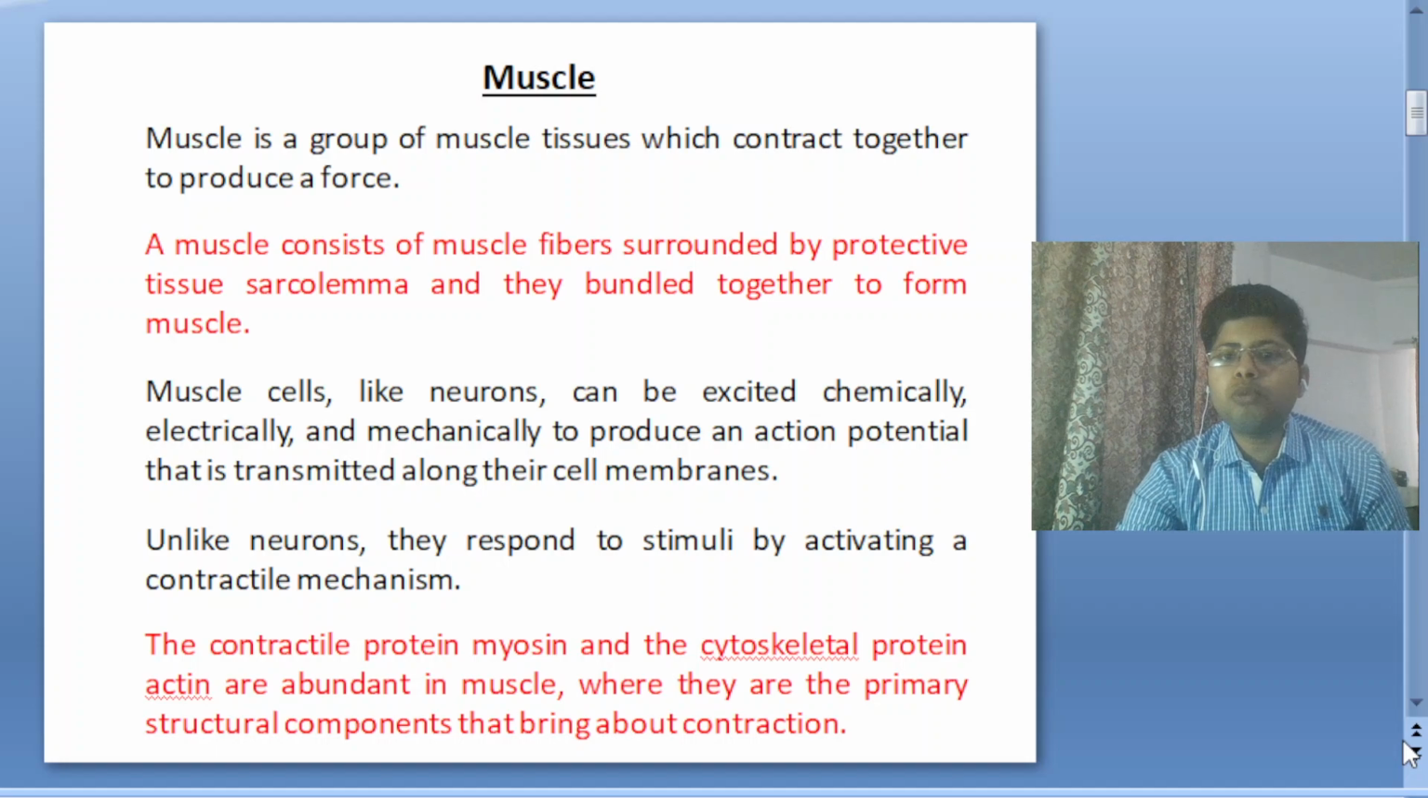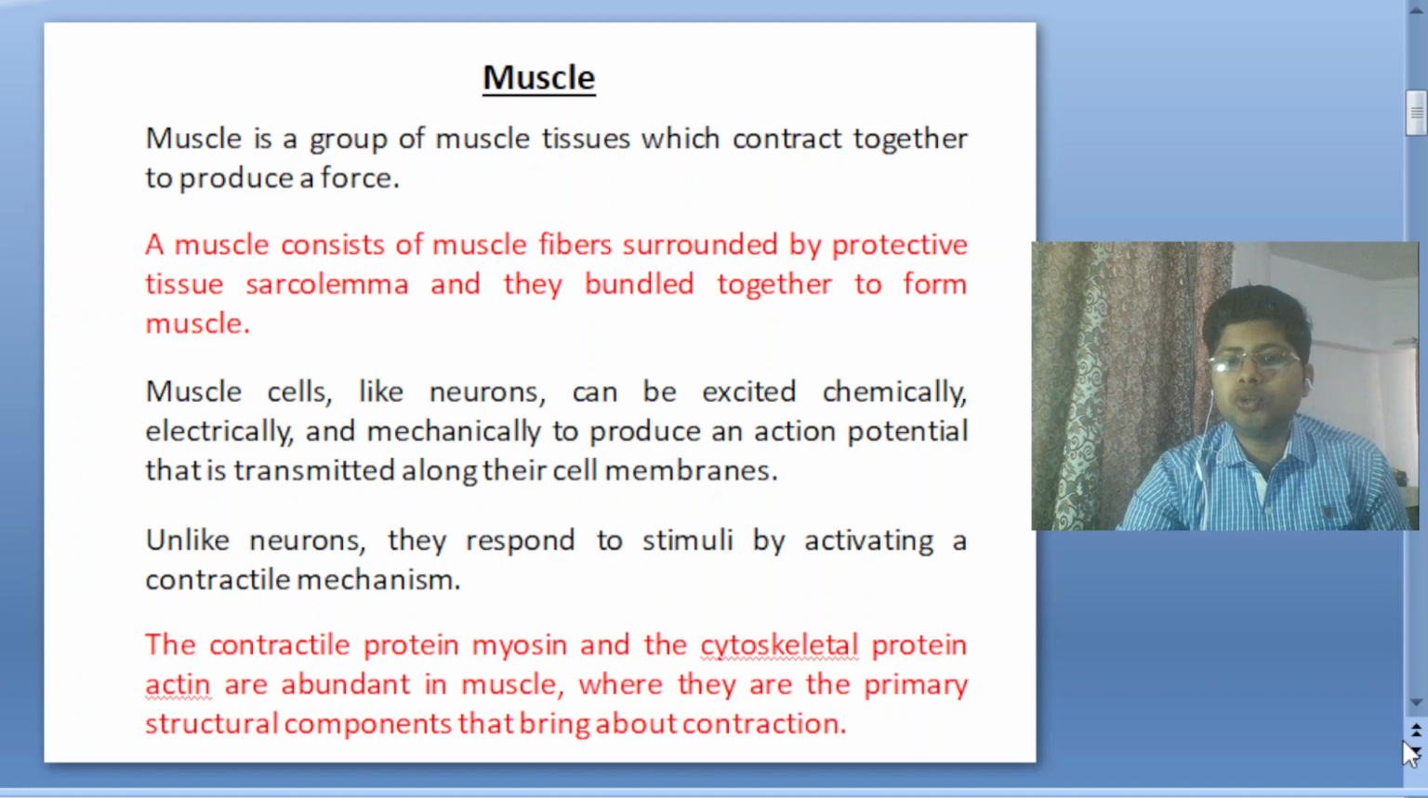So muscle is a group of muscle tissues which contract together to produce a force. This is a tissue which contracts and produces a force. A muscle consists of muscle fibers surrounded by a protective tissue, the sarcolemma, and they bundle together to form muscles. So the muscle's outer covering is known as the sarcolemma. As we know, a cell is covered by the plasma membrane, but the muscle is surrounded by the sarcolemma.